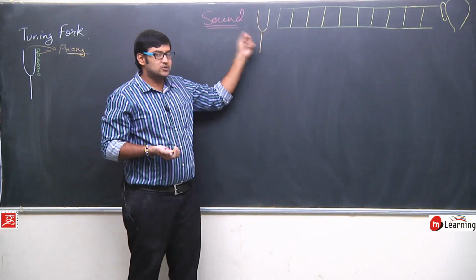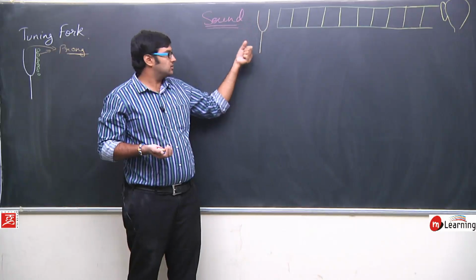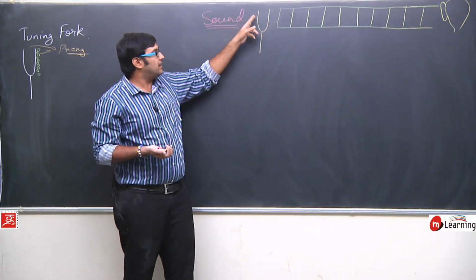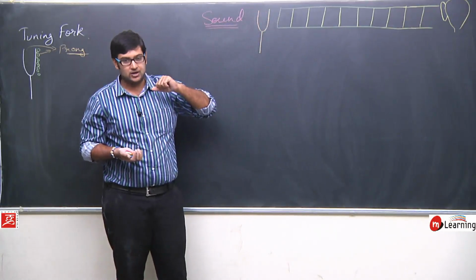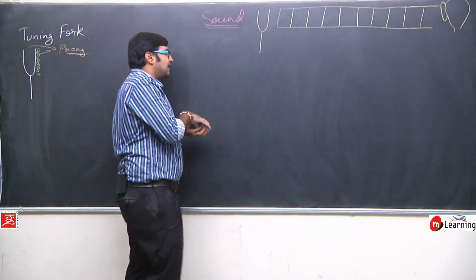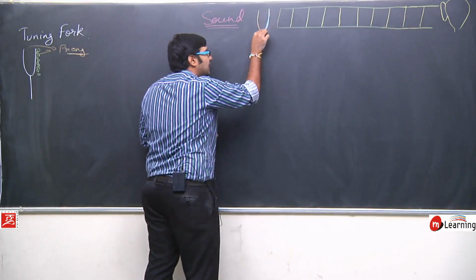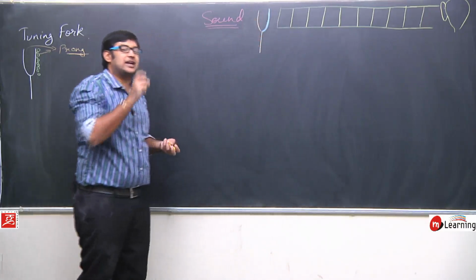Now, when I hold this tuning fork and strike it against any object, what will happen? Both of these prongs will start vibrating. Okay, they start vibratory motion, and for that let's focus on only this right prong. For explanation's point of view, let's focus on this right prong.